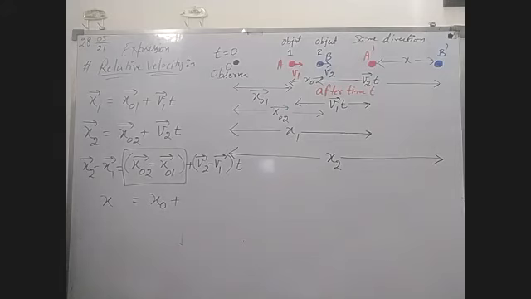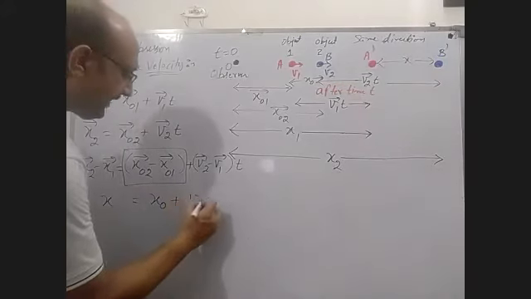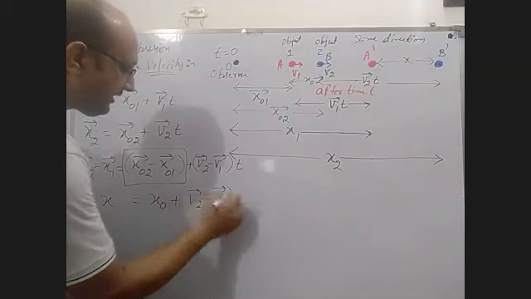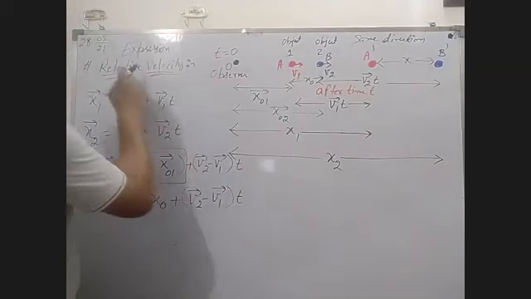What is v2 minus v1? You know very well, v2 minus v1 is the relative velocity.